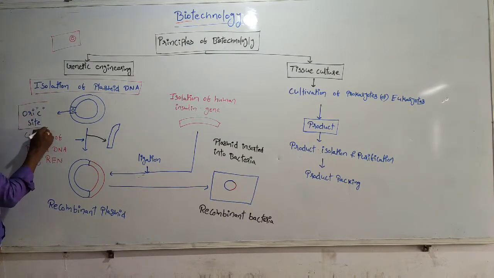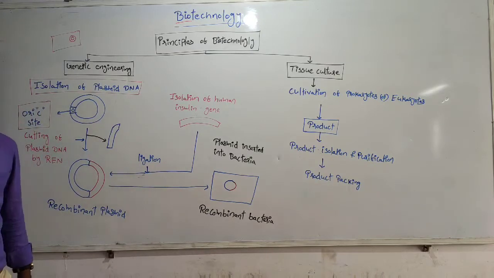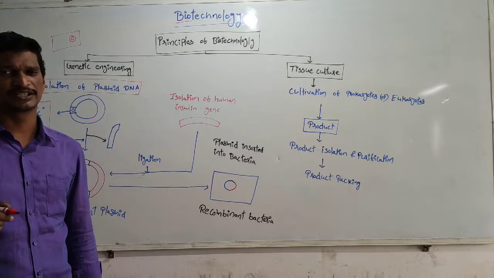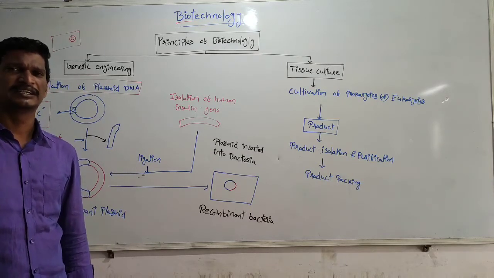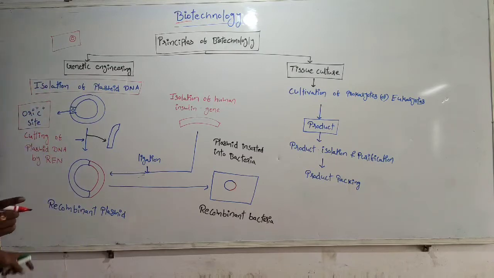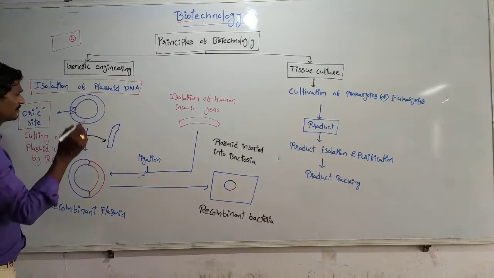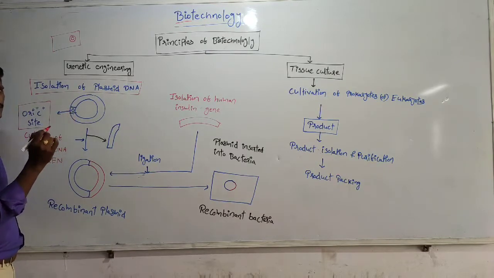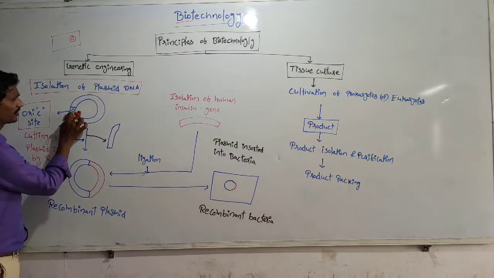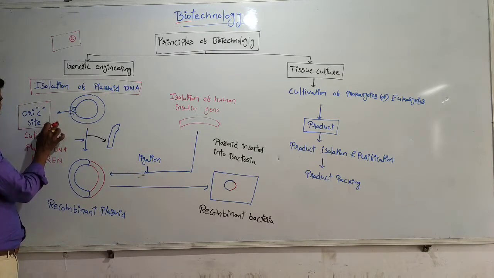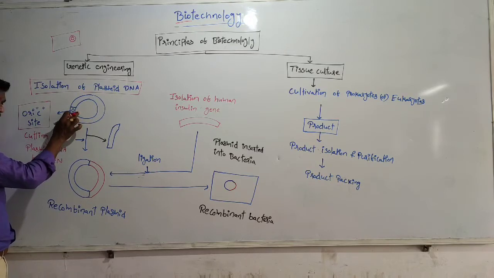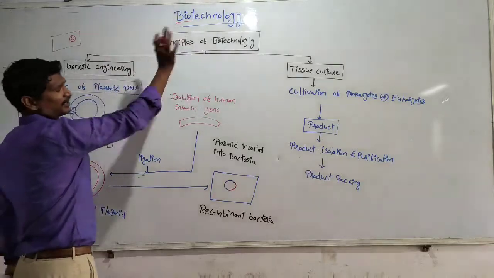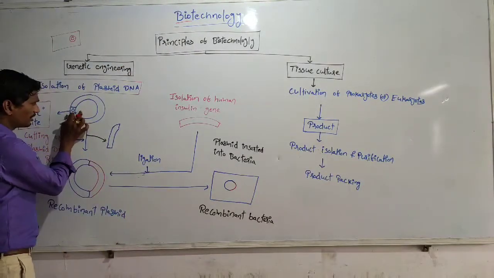The site is called the ori site, which we discussed in the prokaryotic DNA replication process. Ori means origin of replication, the initiation site. Every plasmid contains an ori site. At the ori site, DNA replication is started. This is a very important point for DNA replication, and it is a very important part for biotechnology.